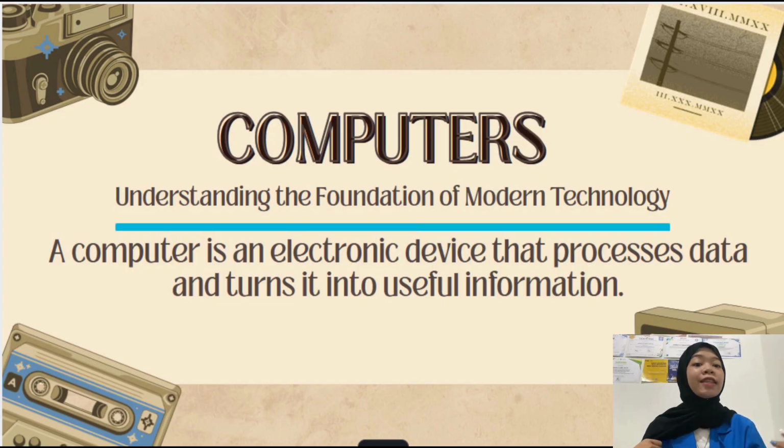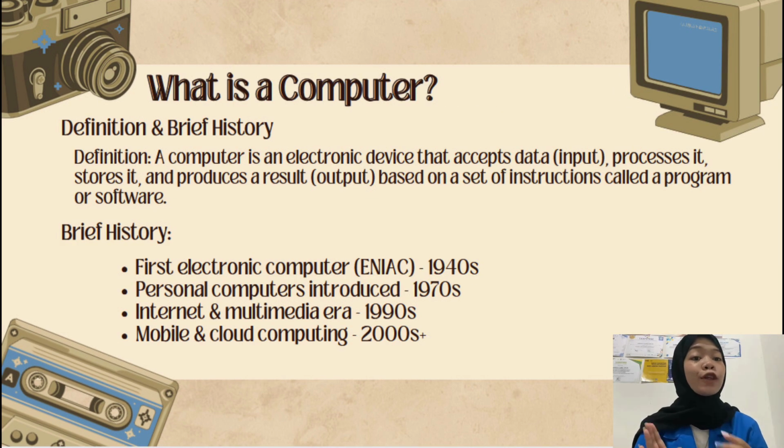So, what exactly is a computer? A computer is an electronic device that accepts data as input, processes that data, stores it, and produces a result called output. And all of this is done based on a set of instructions called a program or software. Think of it this way: a computer is like a very powerful calculator with a memory. You give it raw data, it figures out what to do with it, and it gives you useful results.